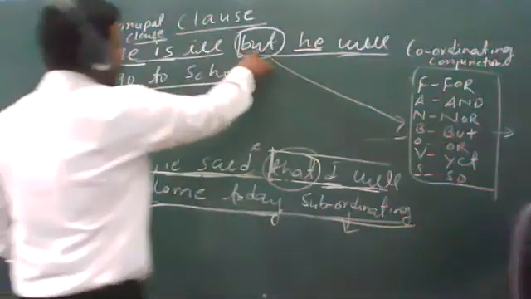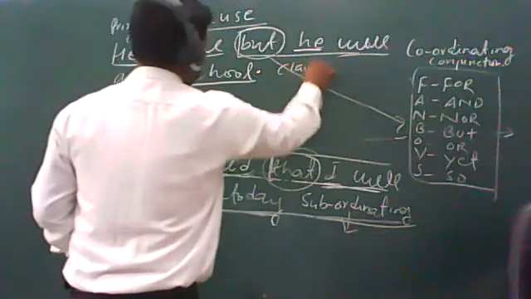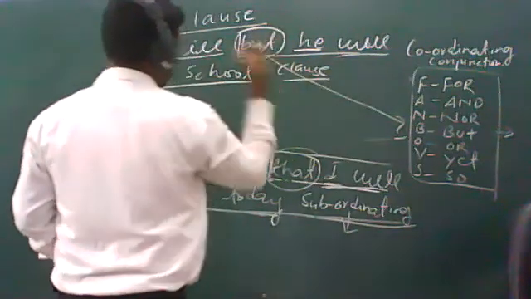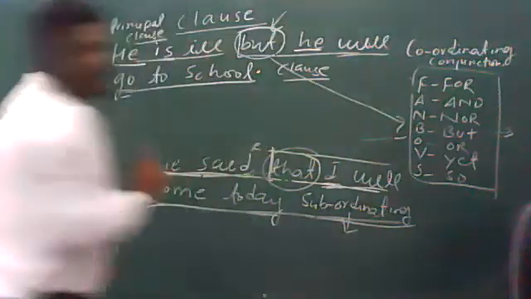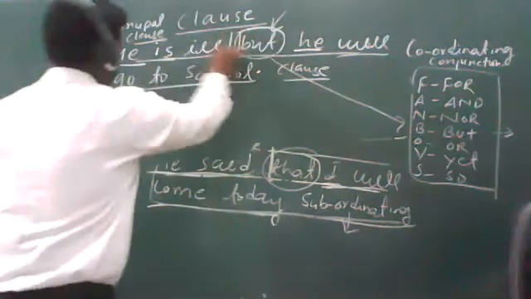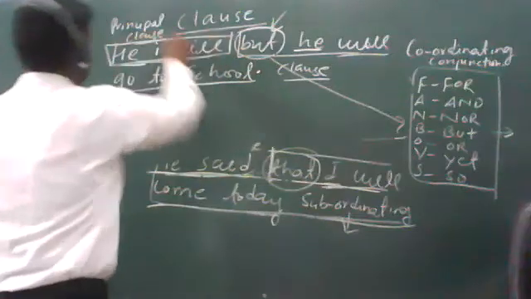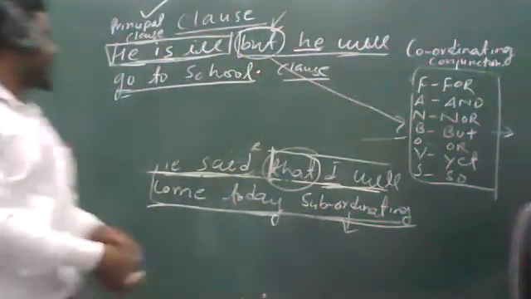From where the conjunction starts, that part of the sentence is a clause, students. And which type of clause is this? You can identify it by seeing its conjunction. Conjunction को देखकर आप पहचान सकते हैं कि कौन सा clause ये है. And the rest of the sentence will automatically be the principal clause. वो automatic जो होगा वो principal clause होगा.